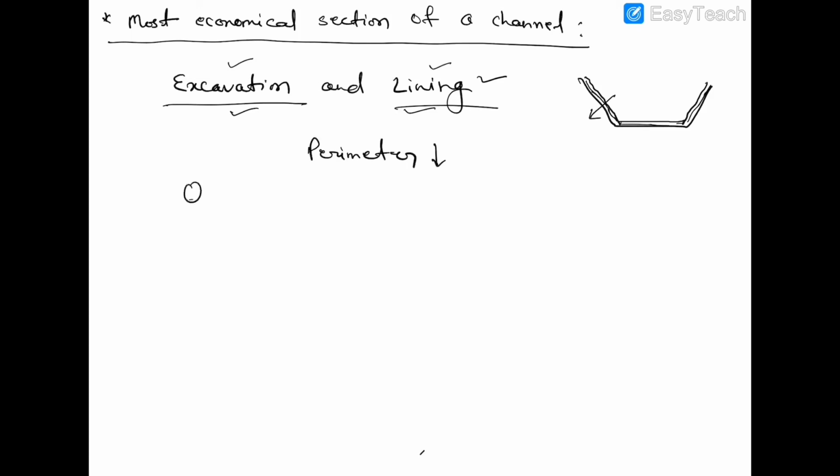Also look at this equation, Q is equal to AC root over RS, and this we can also write as AC root over A upon P into S. So if we keep area of flow, Chezy's constant, and slope of the channel constant, then if we keep the perimeter minimum, the discharge will be maximum. So our practice in the design of channel should be to keep the perimeter minimum.